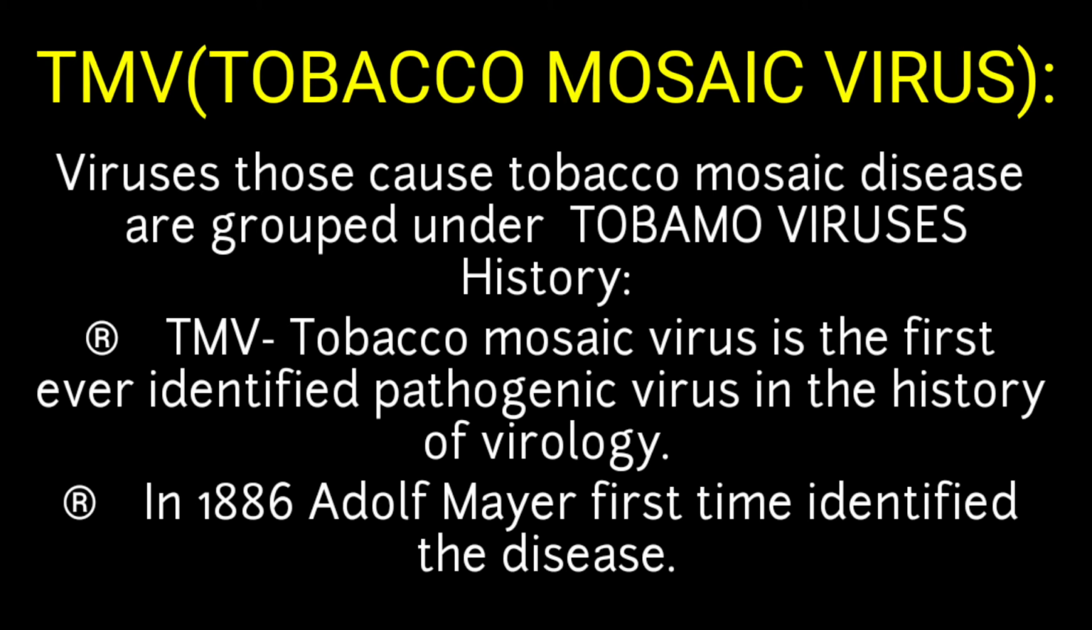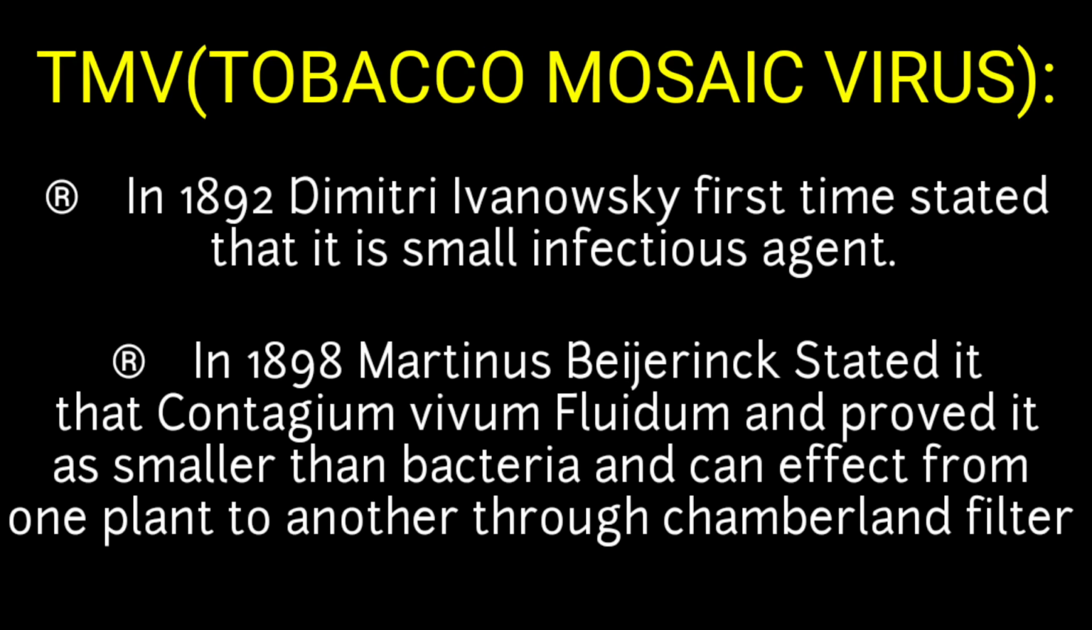In 1886, Adolf Mayer first identified this disease and said that it is transmittable from one plant to another plant. Next, in 1892, Dmitri Ivanovsky first stated that it is a very small infectious agent. Though he stated that it is a small infectious agent, he failed to prove it. So in 1898, Martinus Beijerinck, a scientist, stated that it is a liquid agent and he called it contagium vivum fluidum. And he also stated that it can be transmitted even through the Chamberland filter.